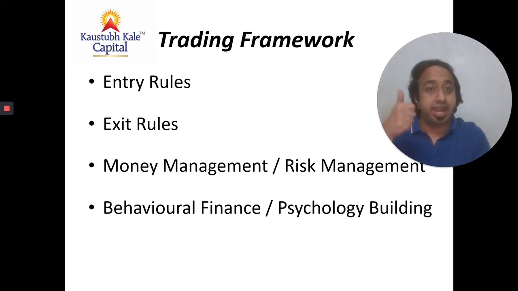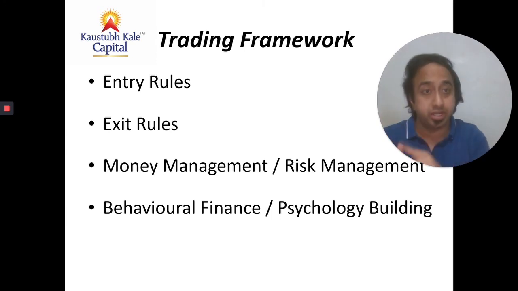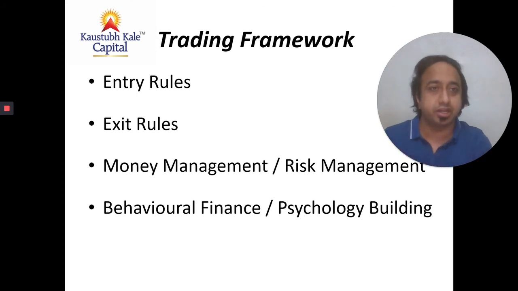So to revise, entry rules: the parameters on the basis of which you will enter a trade, when will you enter a trade, what are the trigger points. Exit rules: when will you book profits, or when will your trade hit a stop loss. All are predefined in nature. Third is money management, risk management: how will you allocate to various instruments, hedged, unhedged, what is the amount that you will keep idle. And obviously behavioral finance, which is understanding your biases, building psychology and having certain ground rules in place. So this is typically it.